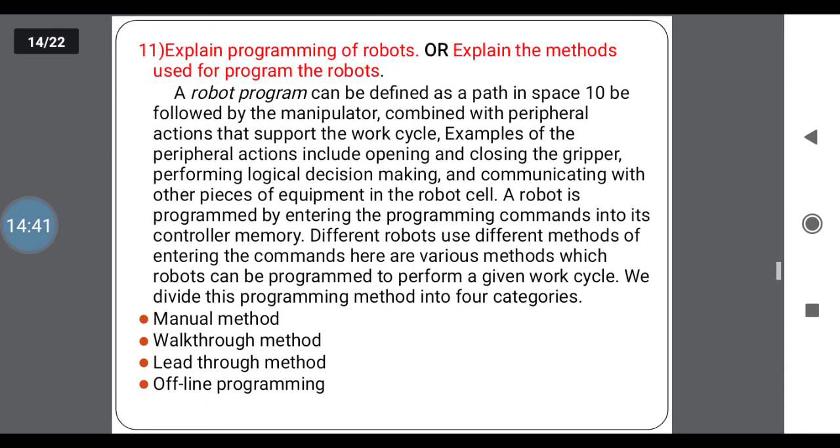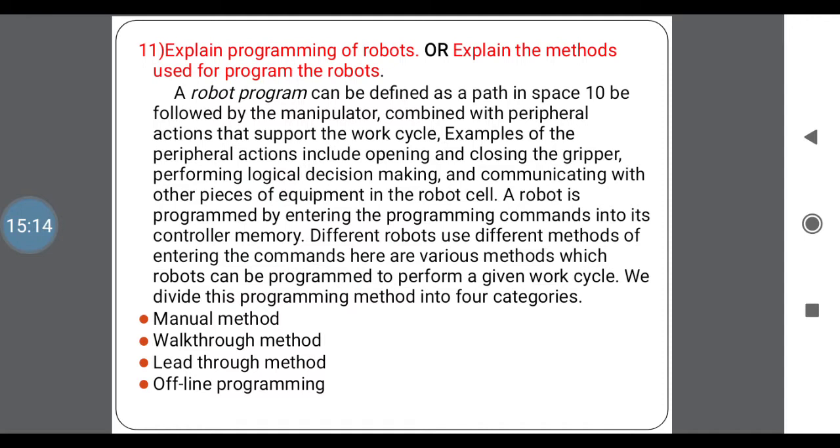Next one, explain the programming of robots, or explain the methods used to program the robots. We already know in the definition, a robot works with respect to a program, which consists of different types of methods. The robot is programmed by entering the programming commands into its controller memory. Different robots use different methods of entering the commands. Here are various methods by which a robot can be programmed to perform the given work cycle.